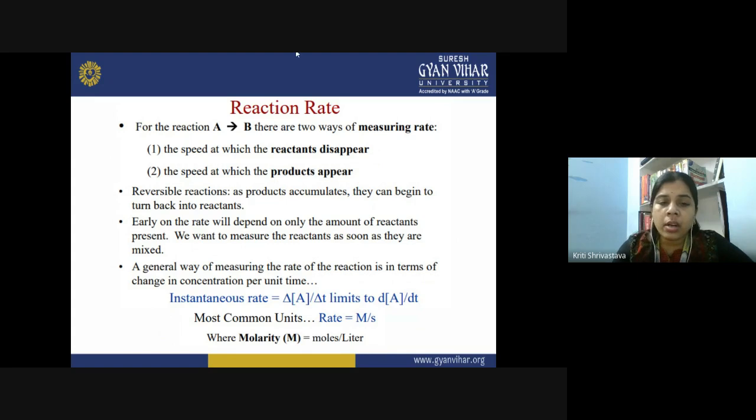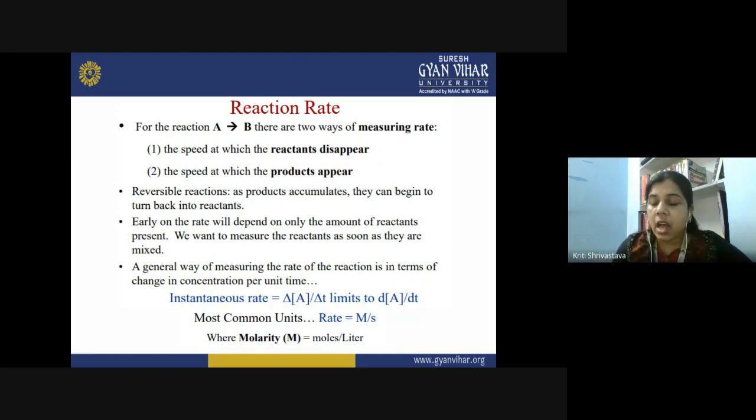What do you call the instantaneous rate at a given instant of time? Like in the previous slide, we have seen it at 20-second time and at 40-second time. That is the instantaneous rate. Suppose you are performing a reaction and you stop the reaction at 20 seconds, take an aliquot of the reaction mixture, and analyze the concentration of the reactant. That is the instantaneous rate at that time only.